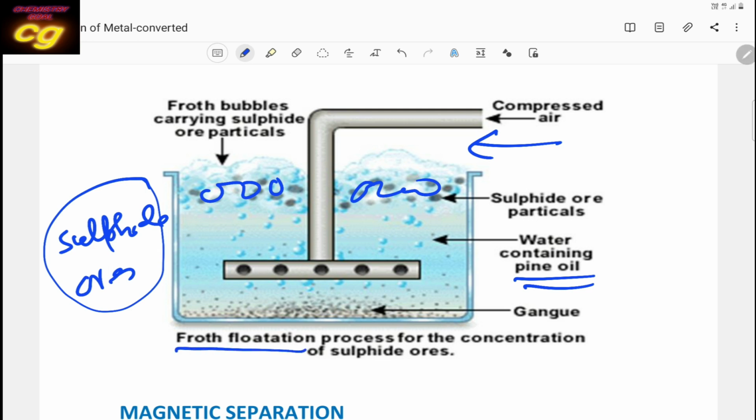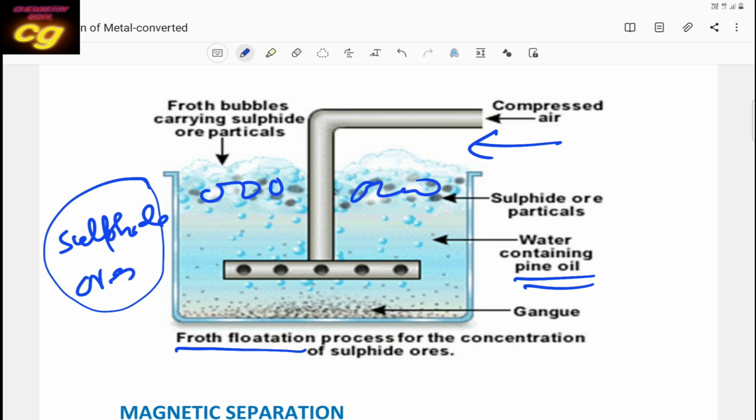Why is it called the froth flotation process? Because of the formation of froth. Froth means lather. This lather forms and floats on the surface of water. The lather mainly contains ore, oil and air, and water is also there.